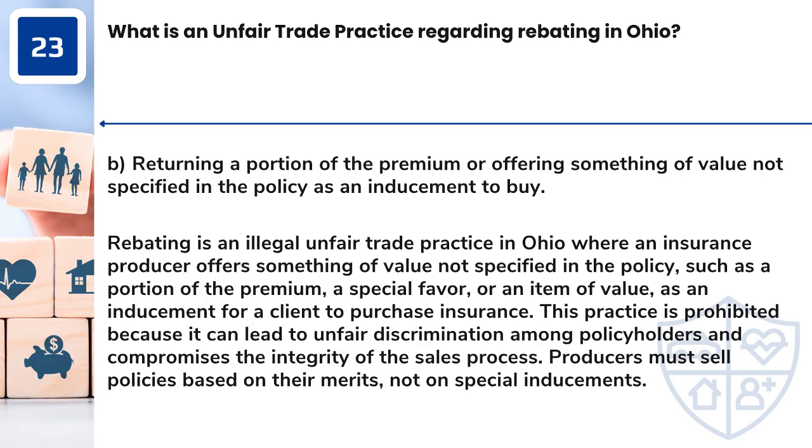Answer: B. Returning a portion of the premium or offering something of value not specified in the policy as an inducement to buy. Rebating is an illegal unfair trade practice in Ohio where an insurance producer offers something of value not specified in the policy, such as a portion of the premium, a special favor, or an item of value, as an inducement for a client to purchase insurance. This practice is prohibited because it can lead to unfair discrimination among policyholders and compromises the integrity of the sales process. Producers must sell policies based on their merits, not on special inducements.